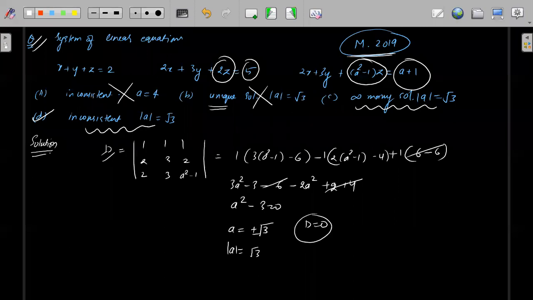Inconsistent, this will get cancelled out. Yeah, you can use that also. You can just compare these two. You can get that also. Fine. Okay. Now the next method of finding the solution for the system of equations was the matrix method.